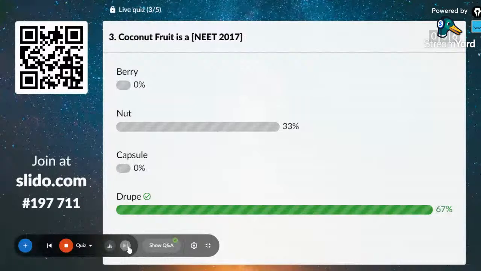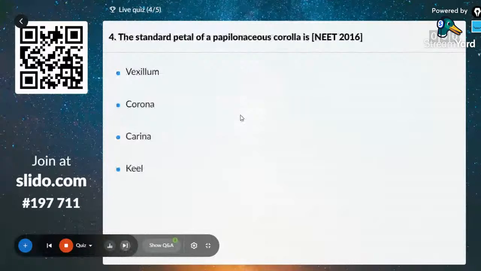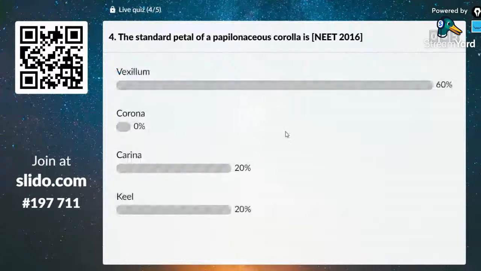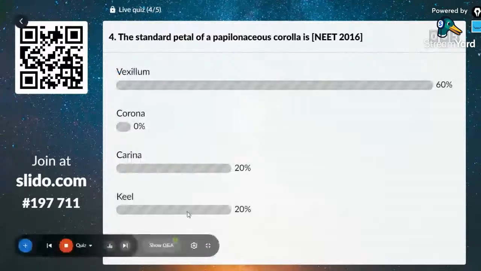Moving on to question number 4. The standard petal of a papilionaceous corolla is referred to as, NEET 2016 MCQ: vexillum, corona, carina, keel. There is no doubt for these things. I don't know why they have clicked. The correct answer is vexillum.